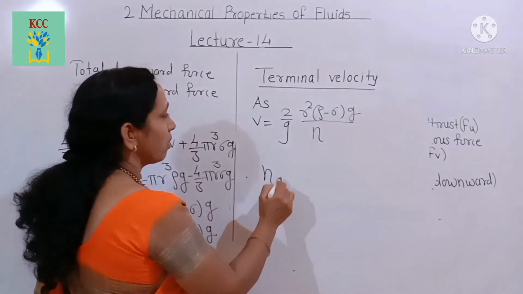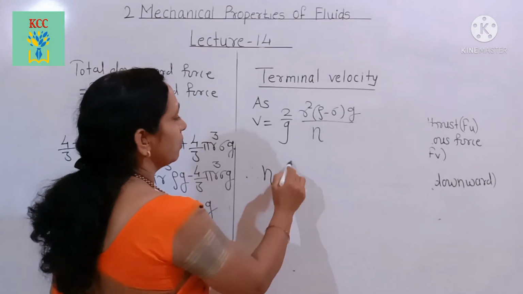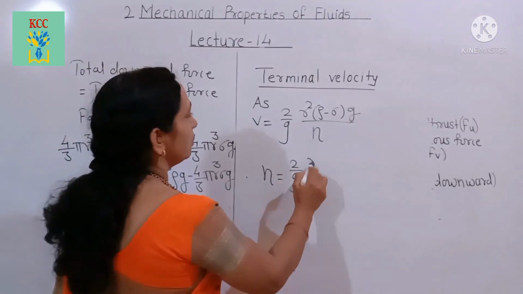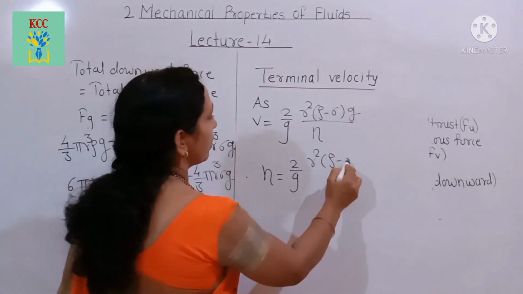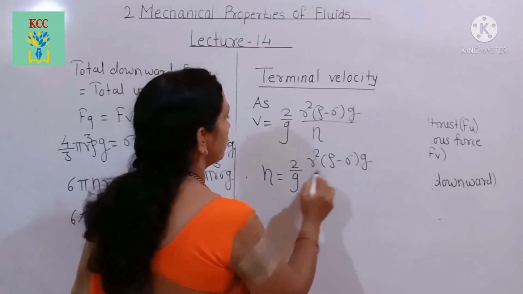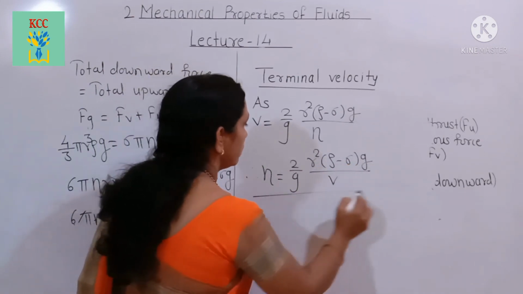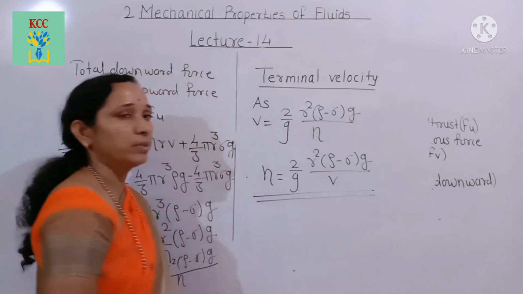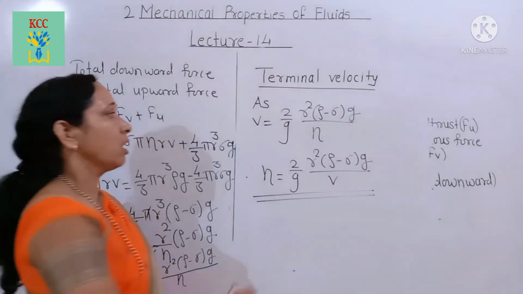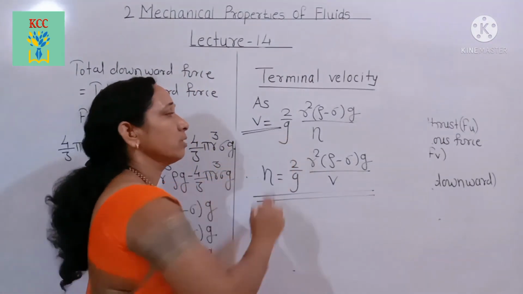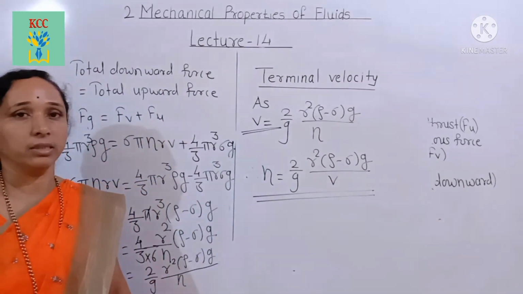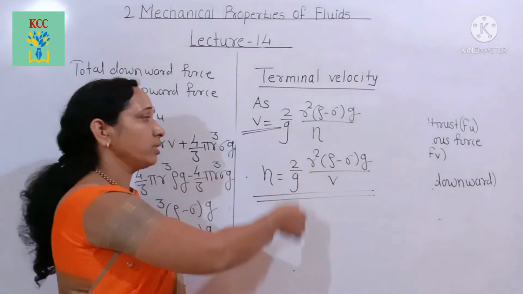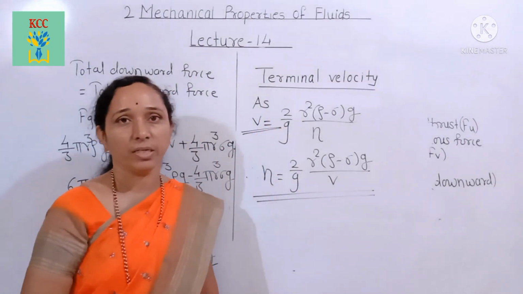Therefore the coefficient of viscosity equals 2 by 9 into r square into rho minus sigma into g upon v. This is the equation for the coefficient of viscosity, and this is the equation for the terminal velocity when a sphere is falling through a viscous medium.